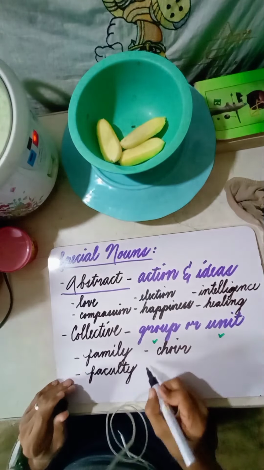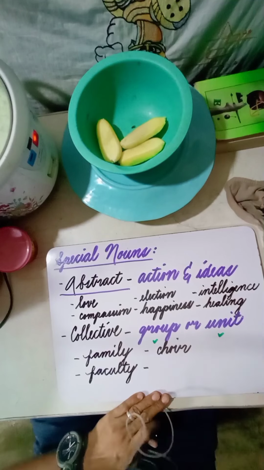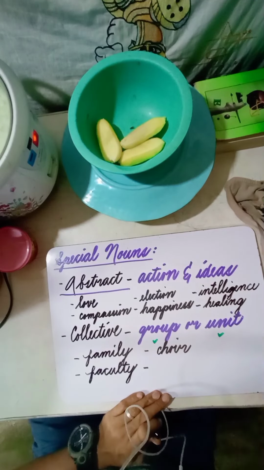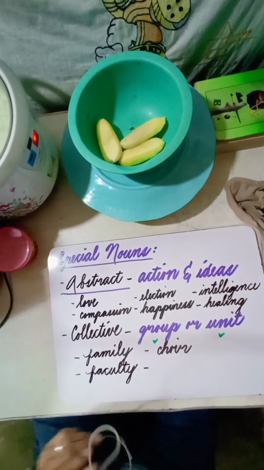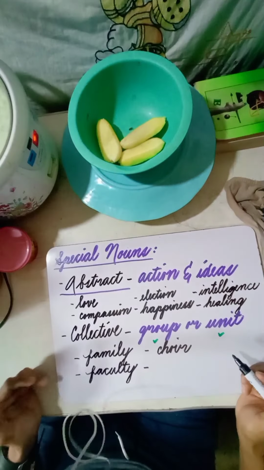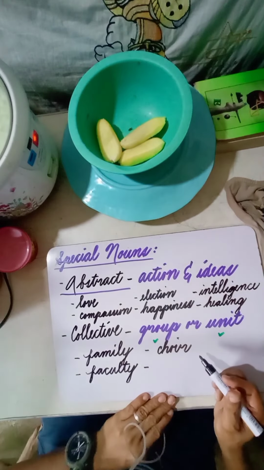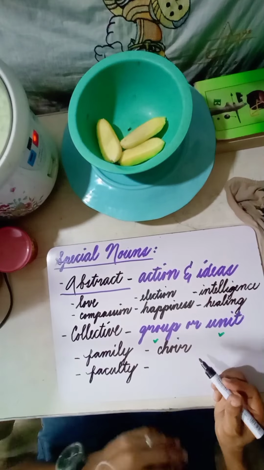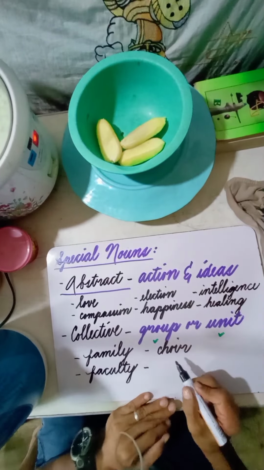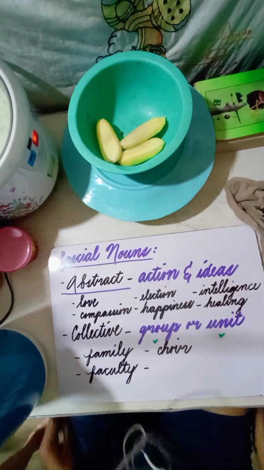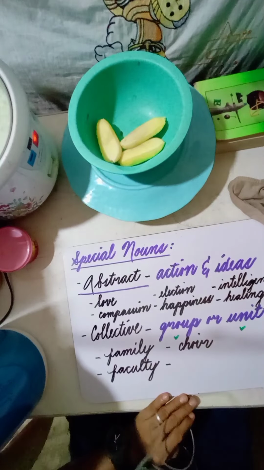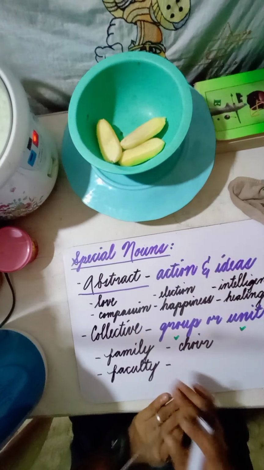Okay, another example we have. What else? I'm running out of examples already. You can help me here. Choir. What else? What do you think? Another example of collective noun. We have, no, not officials, because officials can be counted as individual members, not unlike the choir and the family and the faculty.